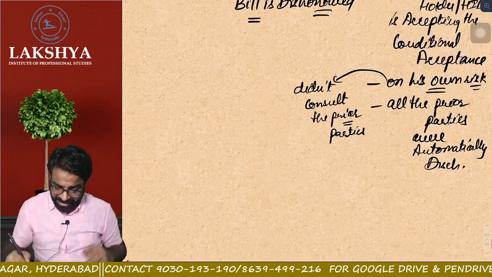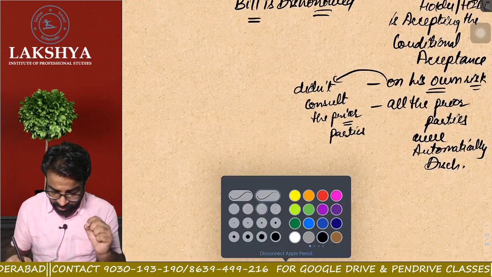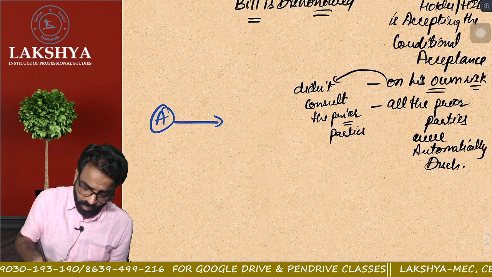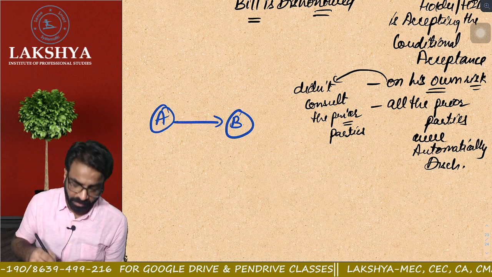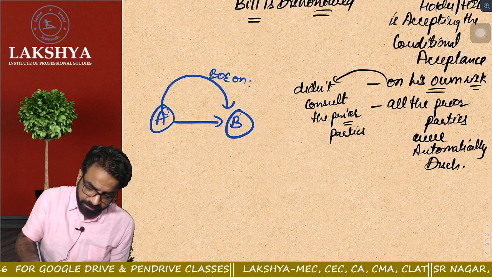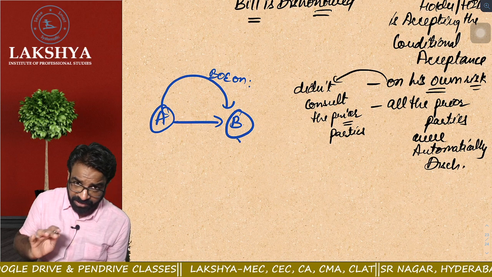Now I will show you an example of this. Listen to this carefully. Try to understand this example. Suppose A sold goods to B. Now A drew a bill of exchange on B. B has not yet accepted it.